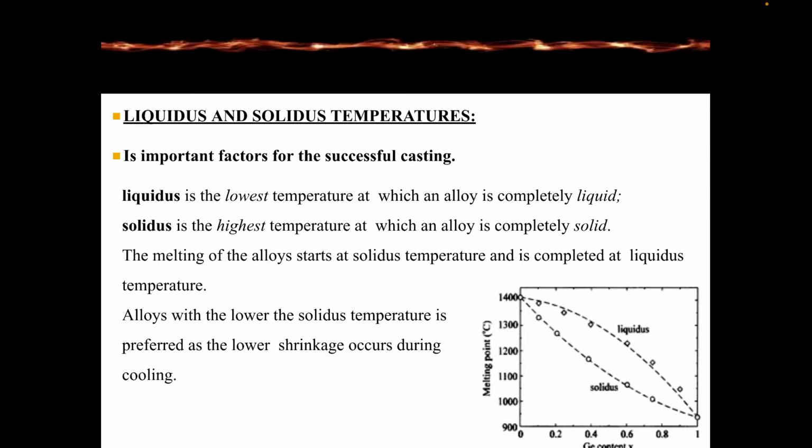Liquidus and solidus temperature is an important factor for successful casting. Liquidus is the lowest temperature at which an alloy is completely liquid, and solidus is the highest temperature at which an alloy is completely solid. The melting of an alloy starts at the solidus temperature and is completed at the liquidus temperature. An alloy with a lower solidus temperature is preferred as low shrinkage occurs during cooling.